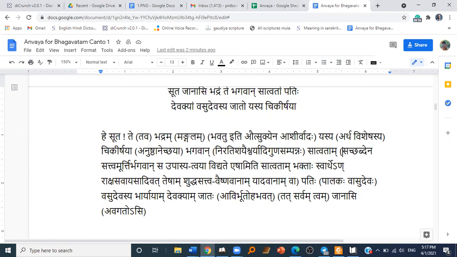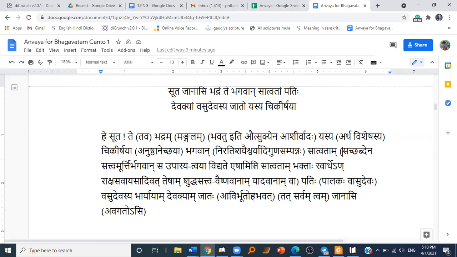For those, they are known as Satvatam. So the word Satvata has its root in the word Sat. So Sat means Sattva Murti, something which is goodness personified, or we can even say someone who remains forever in the past, in the present, and in the future. That is also one of the definitions of Sat.